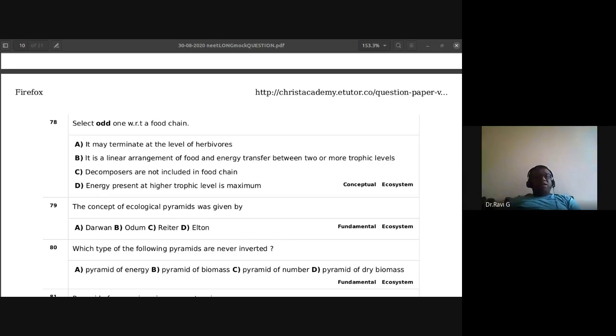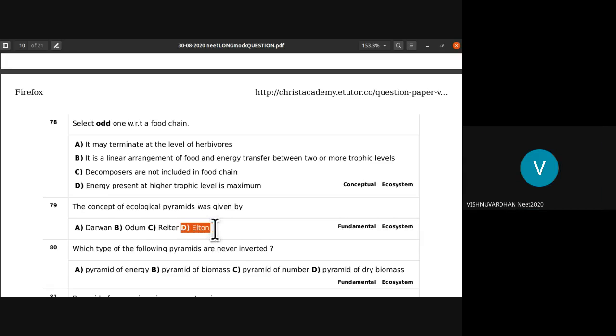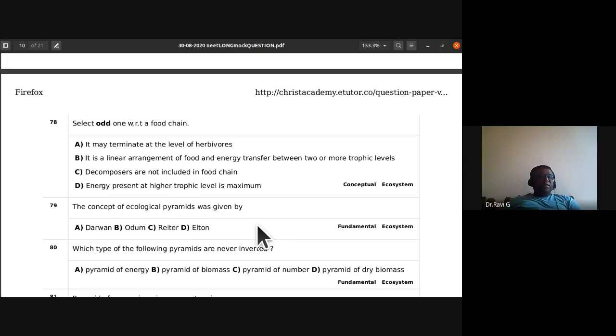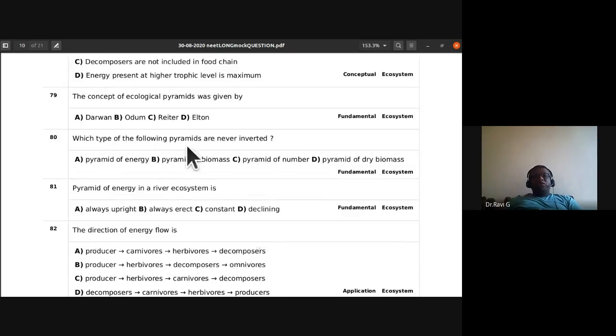So the 78th, the answer is D. The energy present at higher trophic level is minimum, not maximum. So that is one thing you have to remember, which is the odd one in the food chain. So D is the odd one. The concept of ecological pyramid was given by who? Elton gave this concept of ecological pyramid. So Elton, D is the answer.